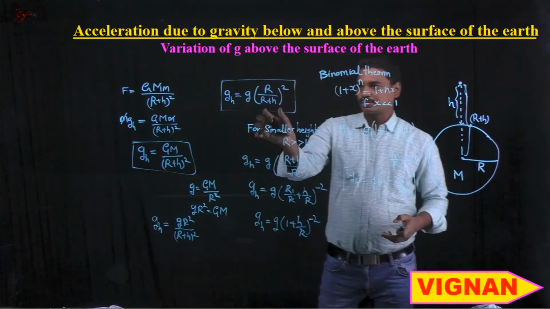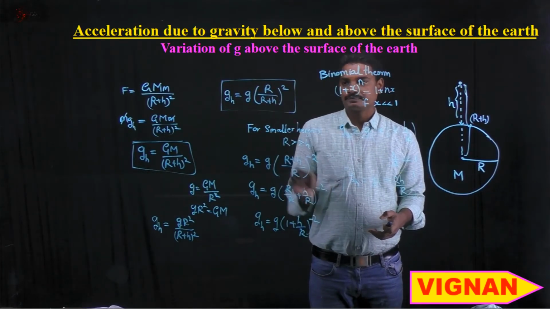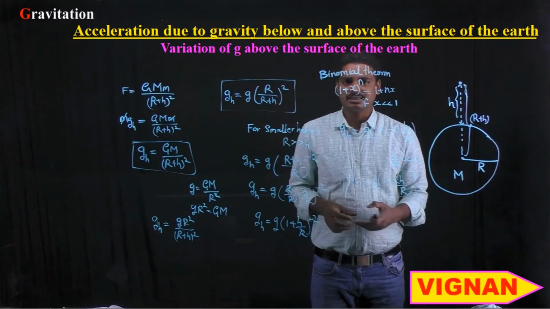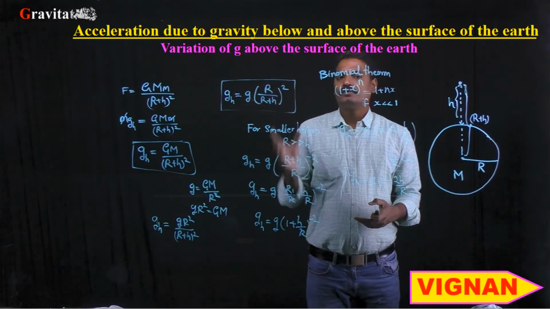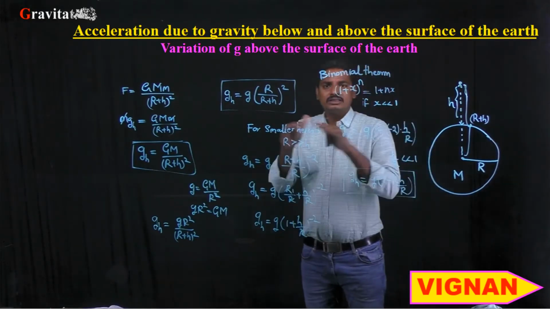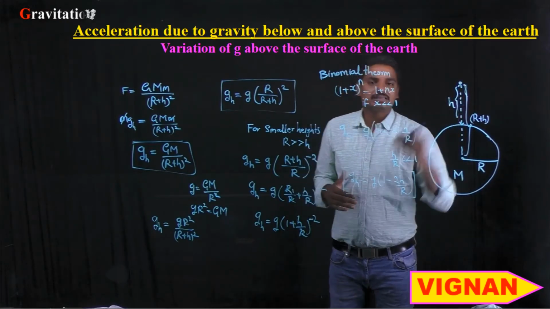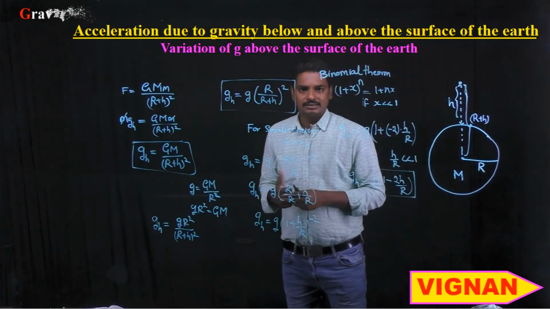From this expression you can also notice that r by (r plus h) whole square, as the value of h increases, the total value decreases. So it is maximum on the surface of the planet. As we go up from the surface of the planet, the acceleration due to gravity will decrease.